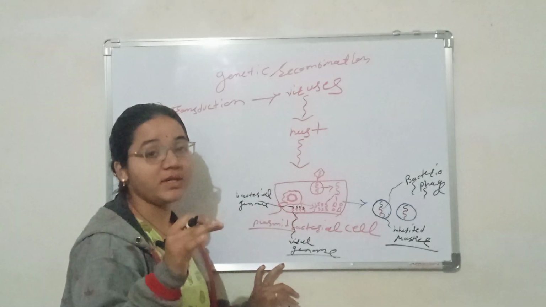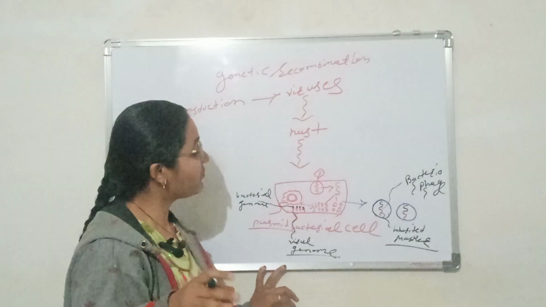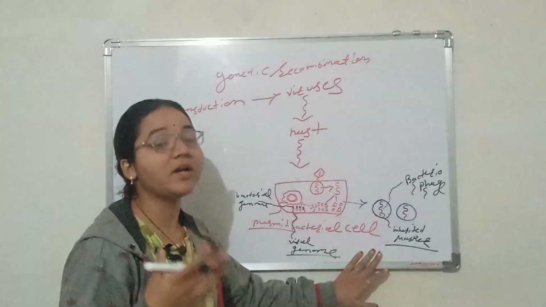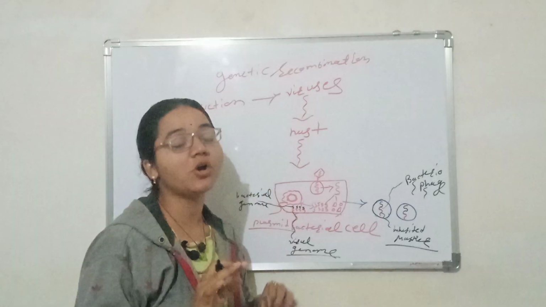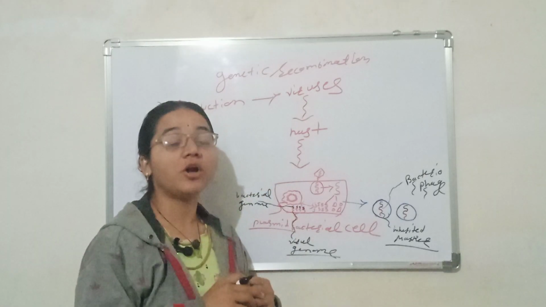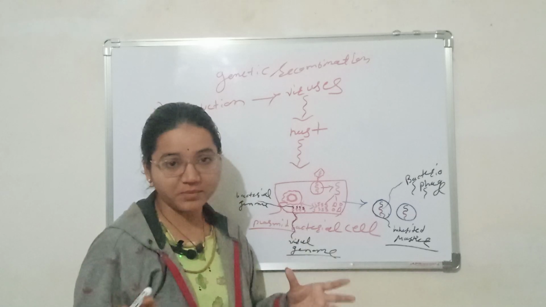These are not only viral genetic materials. In this procedure of genetic recombination, there is no physical contact as in conjugation, and genetic material is not freely transferred as in transformation.